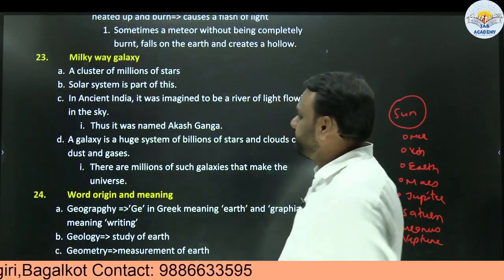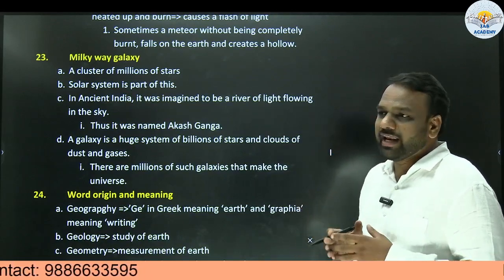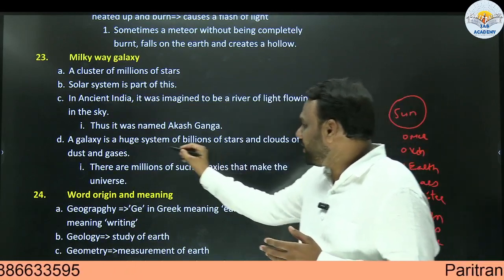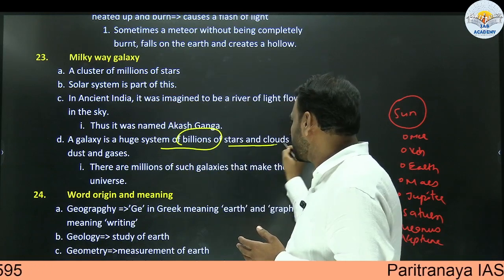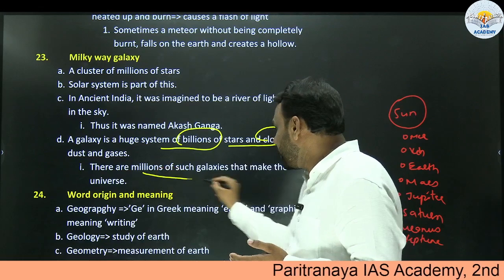Next, Milky Way galaxy. So here, what is a galaxy? A galaxy is a huge system of billions of stars and clouds of dust and gases. So how many galaxies are there? There are millions of galaxies.